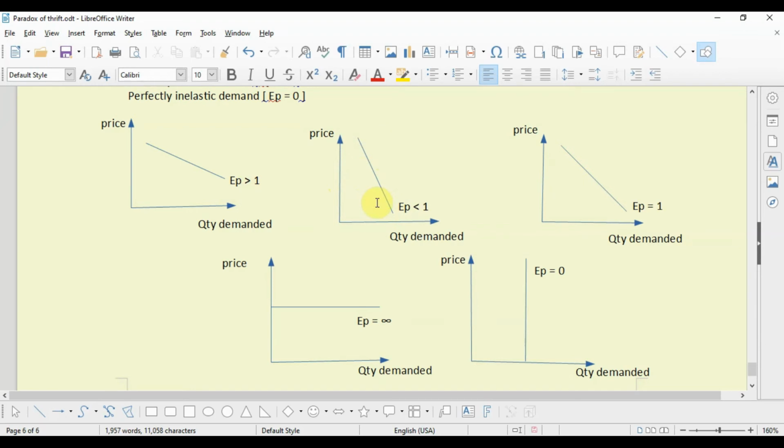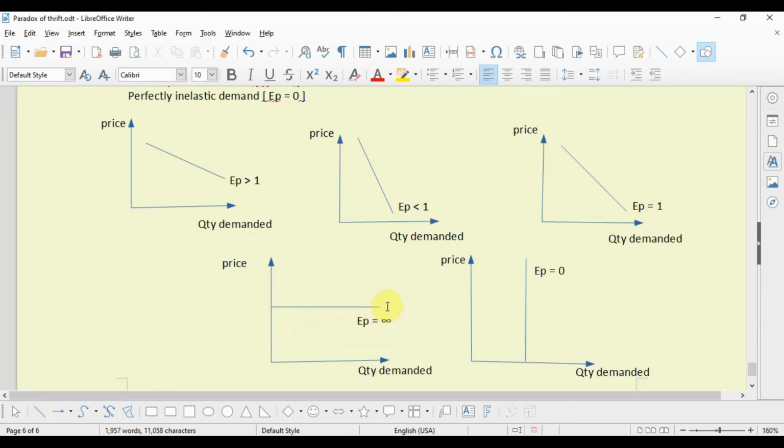The more the demand curve is near to vertical, the elasticity is less than 1. This demand curve has elasticity equals to 1.